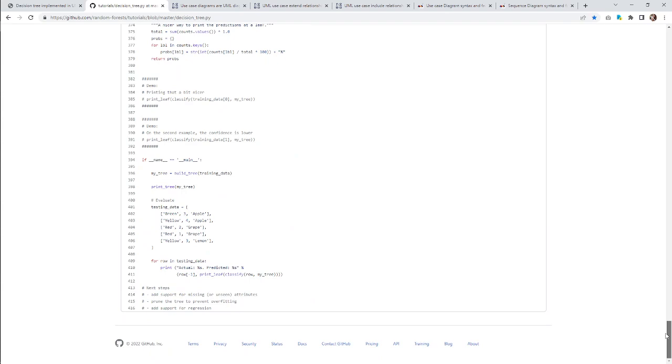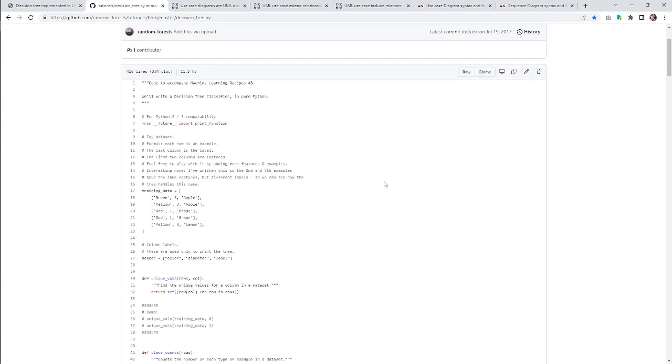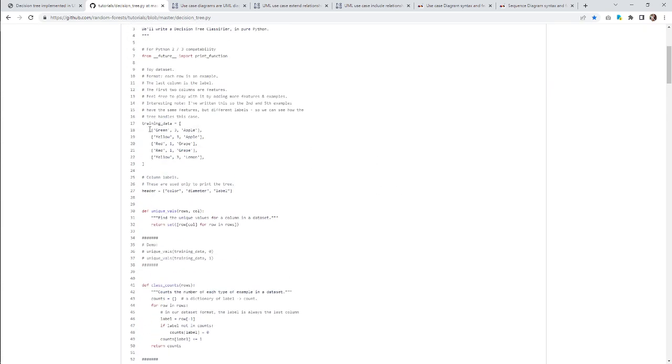Where do we even start? Generally, in UML, you start with a use case, right? So what is the use case for a decision tree? The user wants to give the decision tree an instance of something, or actually a feature set.